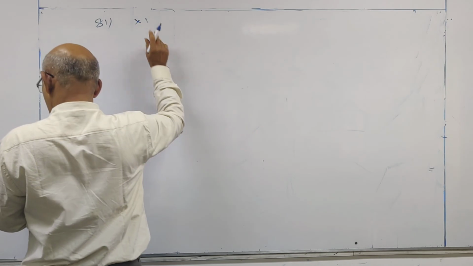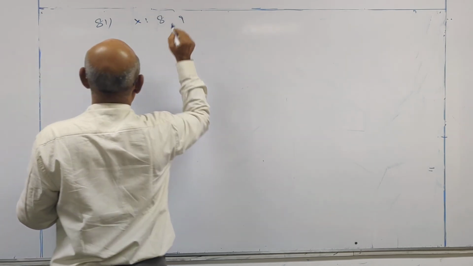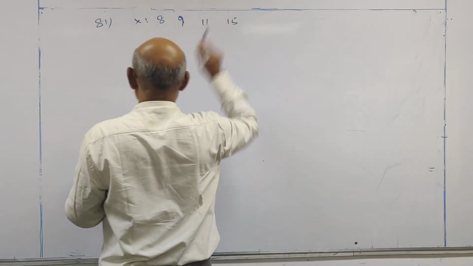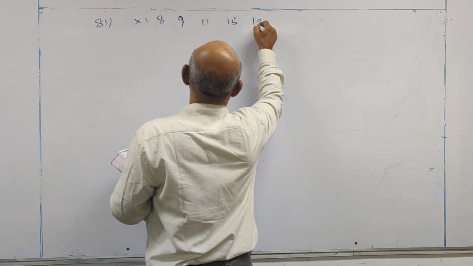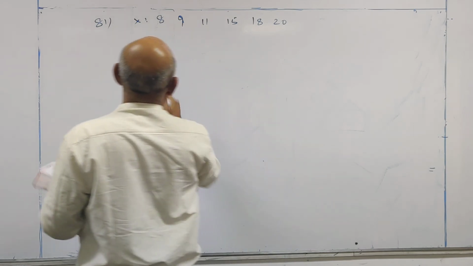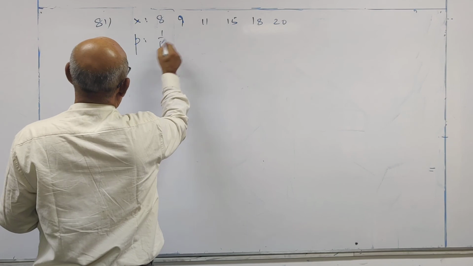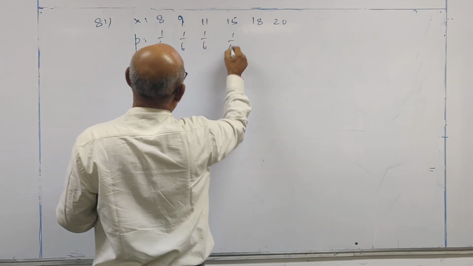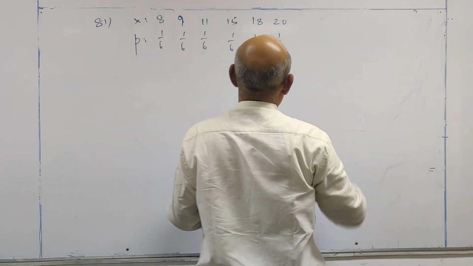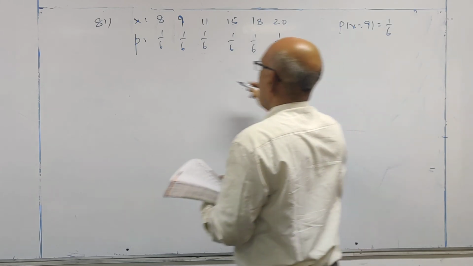Now, x is a variable that assumes only the values 8, 9, 11, 15, 18, 20. So what is the probability? 1, 2, 3, 4, 5, 6 values, so 1 by 6 for each. Probability of x is equal to 9 is 1 by 6.